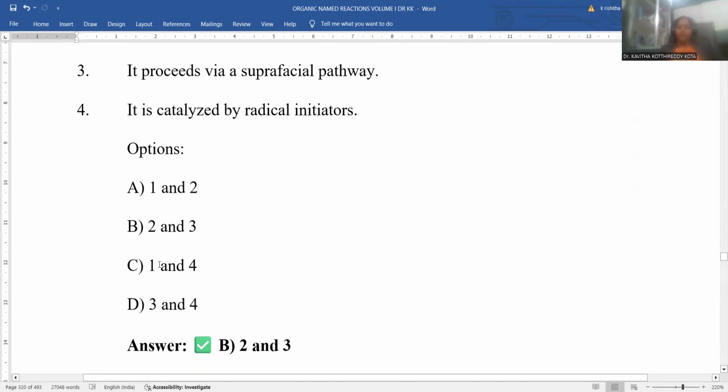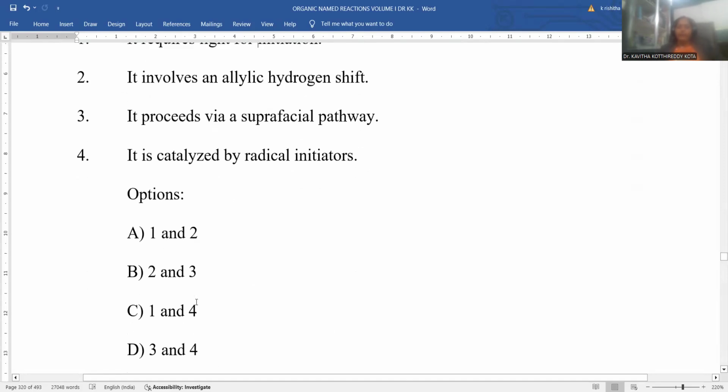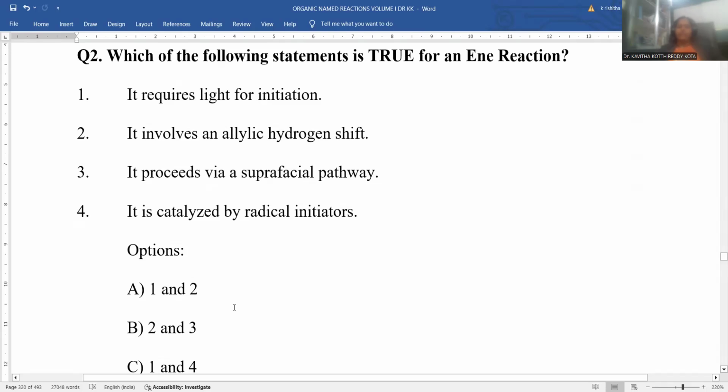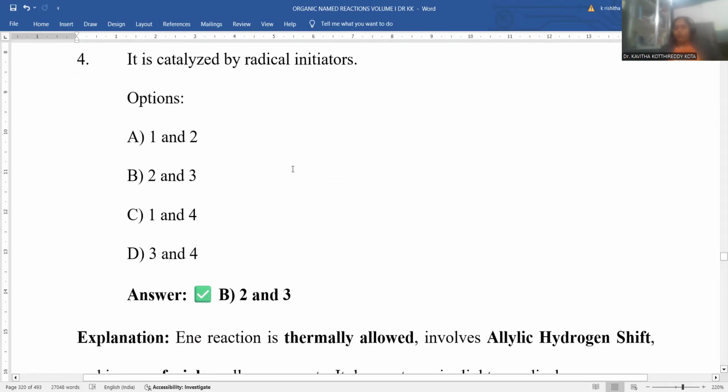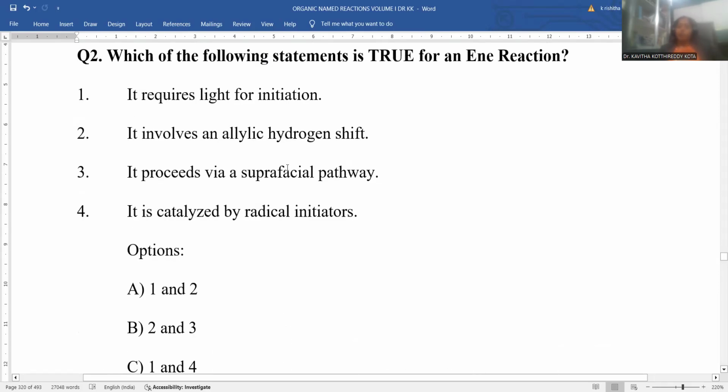Wherever option number 4 is there, you can strike off options C and D. So C, D are cancelled. You may go through either A or B, because A, B have probabilities. It requires light for the formation. Can we use light or heat? So clearly, in order to perform this ene reaction, thermal conditions are more preferable. Light conditions are in no way mentioned. That's the reason why you can cancel out option number 1. The ene reaction is part of the thermally allowed pericyclic reactions. That's the reason why light may not be required, right?